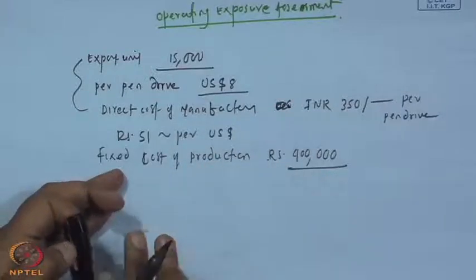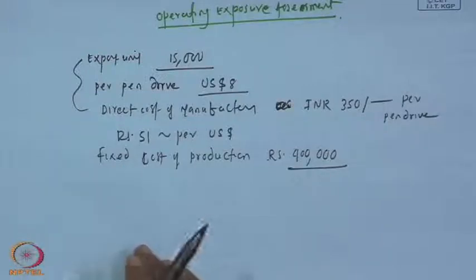Now, let us assume, let us estimate that rupee appreciated to 48 rupees per dollar.